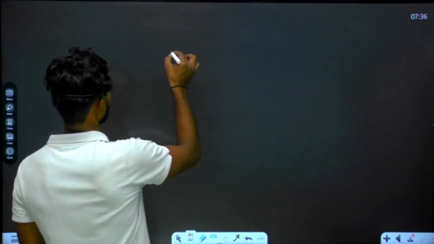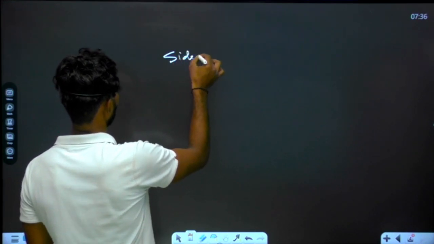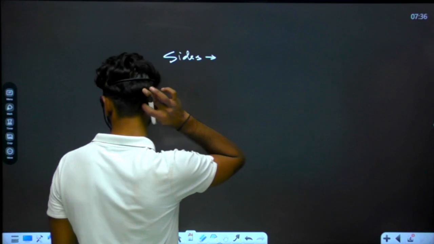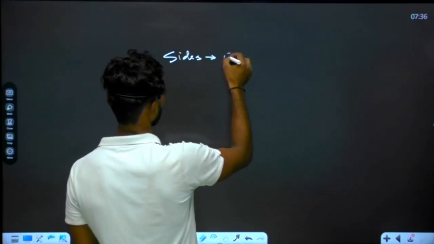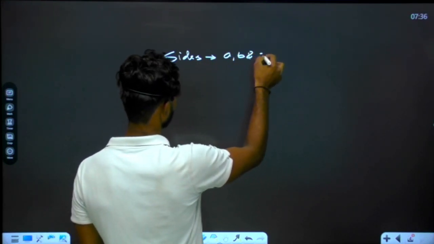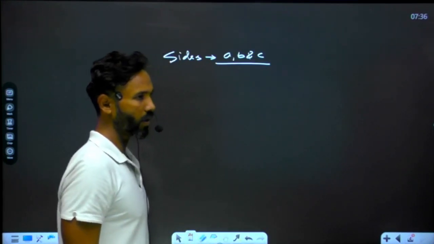Now we will discuss the next formula, and it will be used when length of each side is provided. No altitude is provided, no angle is provided, no length of median is provided, just length of all three sides is provided. In that case, suppose length of sides of the triangle are a, b and c, and we need to calculate the area of the triangle.